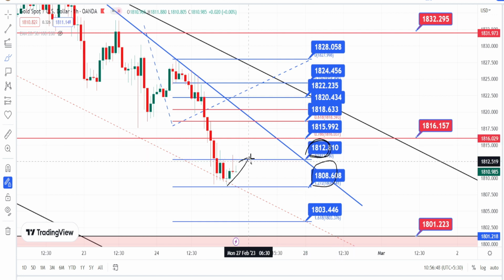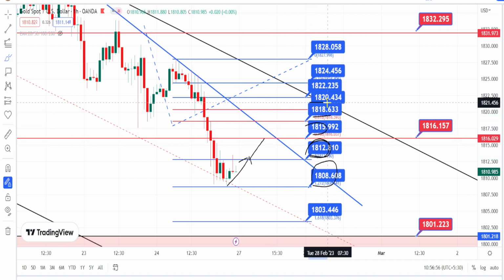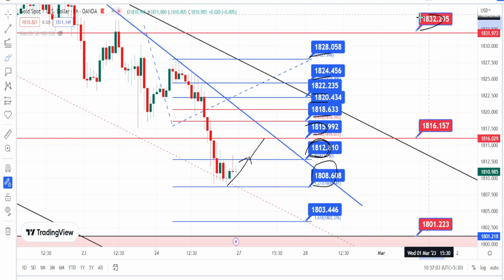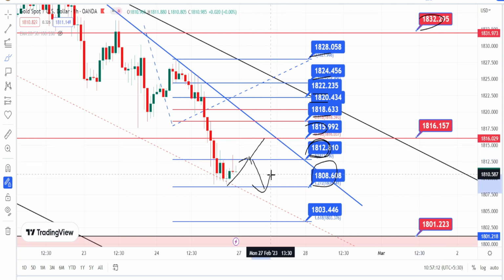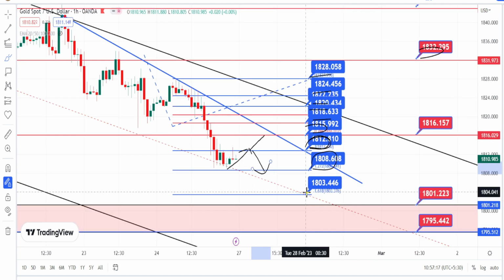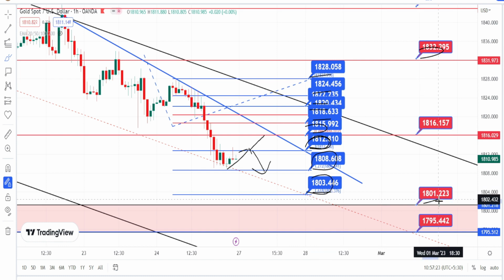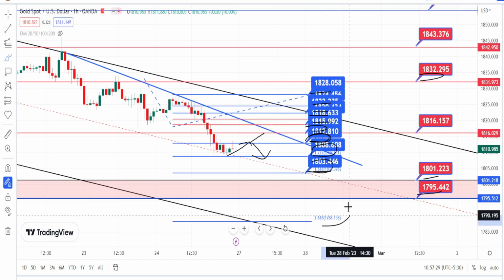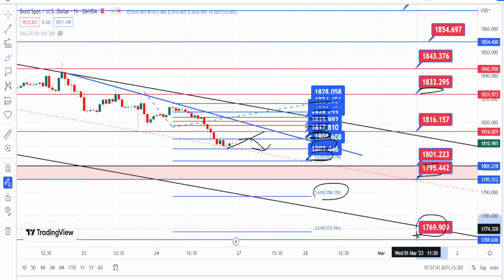Once this resistance level is broken, next level of resistance is going to be around 1815, 1818, 1820, 1822, 1824, 1828 and 1832. And on the bearish side, if the price action breaks the support level of 1808 and continues its bearish side retracement, next level of support is going to be around 1803, 1800, 1795, 1788 and 1769.